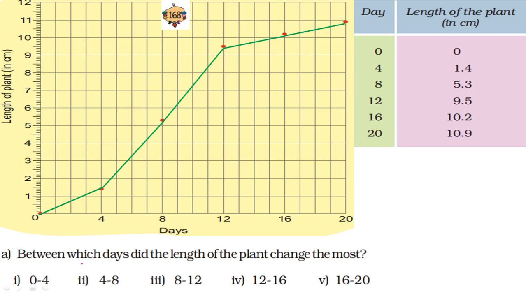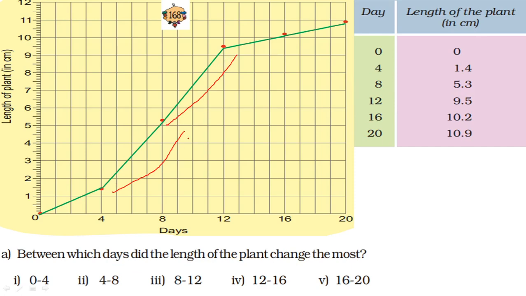Now question number 1. Between which days did the length of the plant change the most? Between 0 to 4, or 4 to 8, or 8 to 12, or 12 to 16, or 16 to 20? So between which days? Just see here, if you subtract, what is the change here? From the graph you can see that where these lines are long, the changes are more.